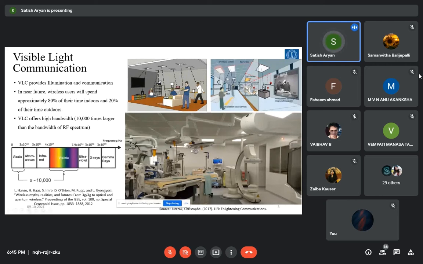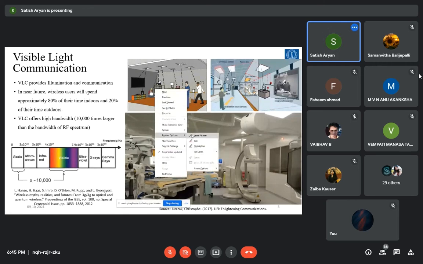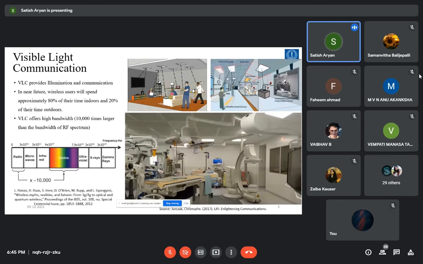In my slide, you can see three pictures pictorially representing the typical applications, or the motivation behind visible light communication. In picture number one, there is an office space where people are walking around using their own mobile gadgets.